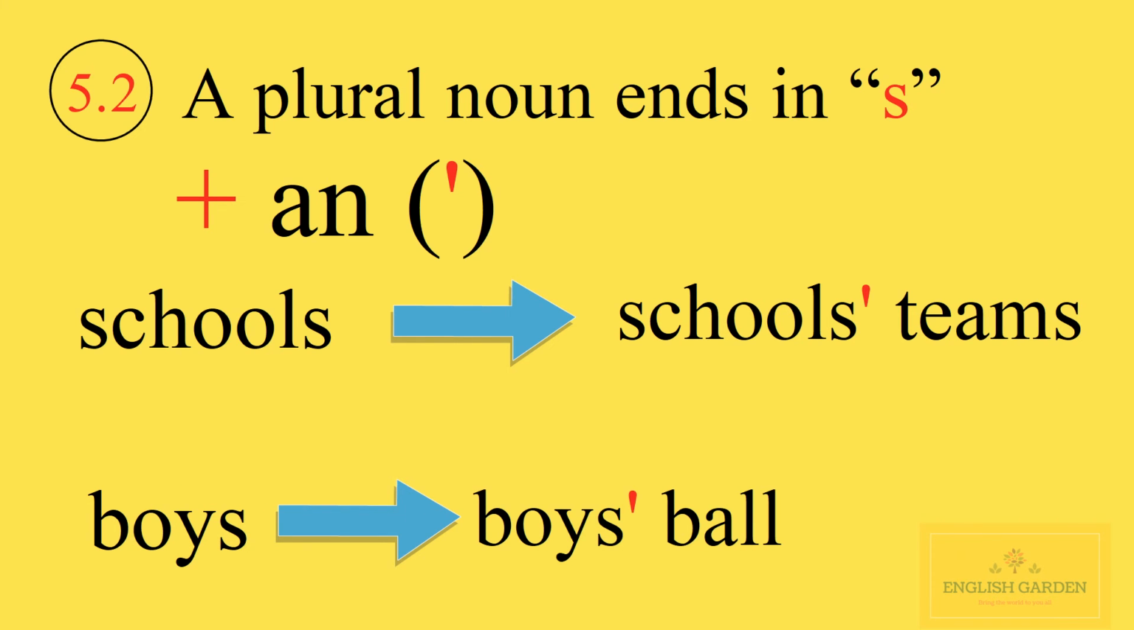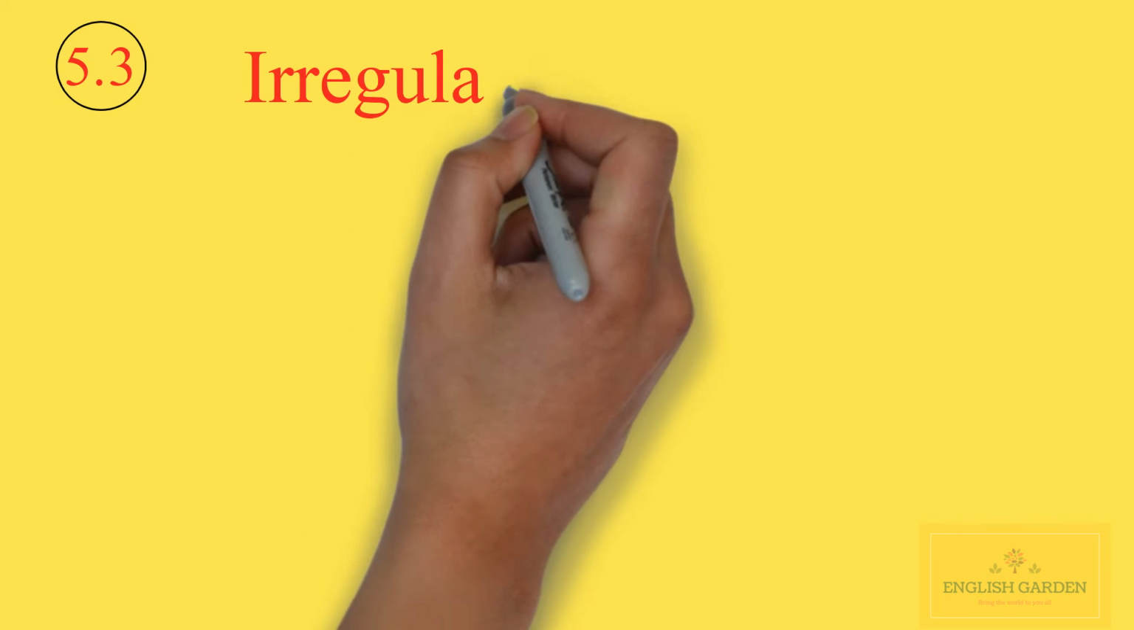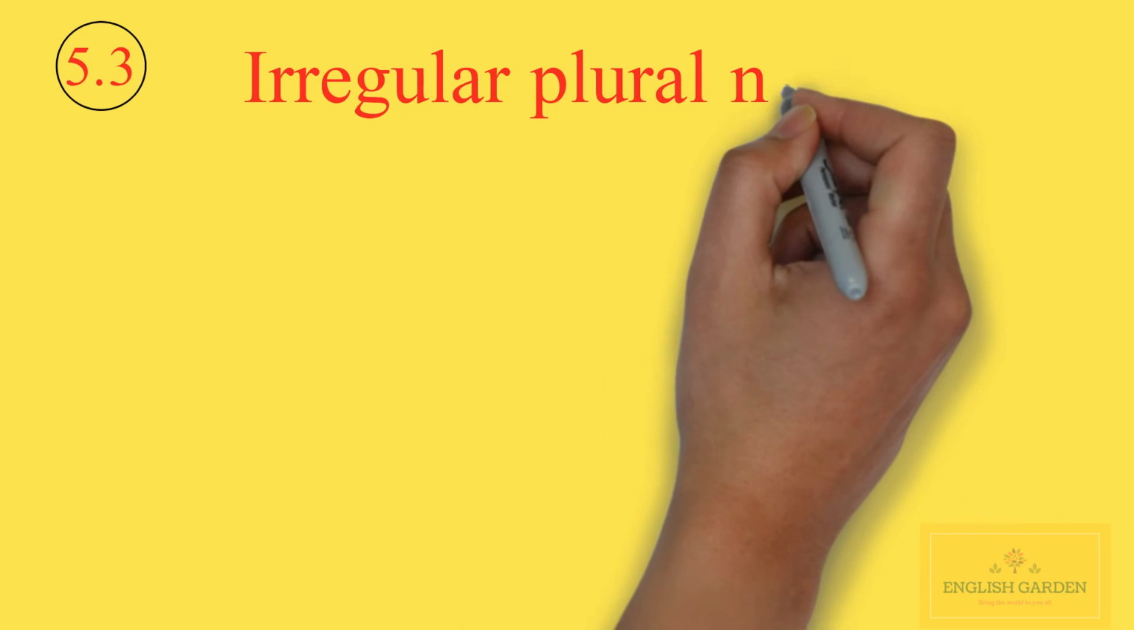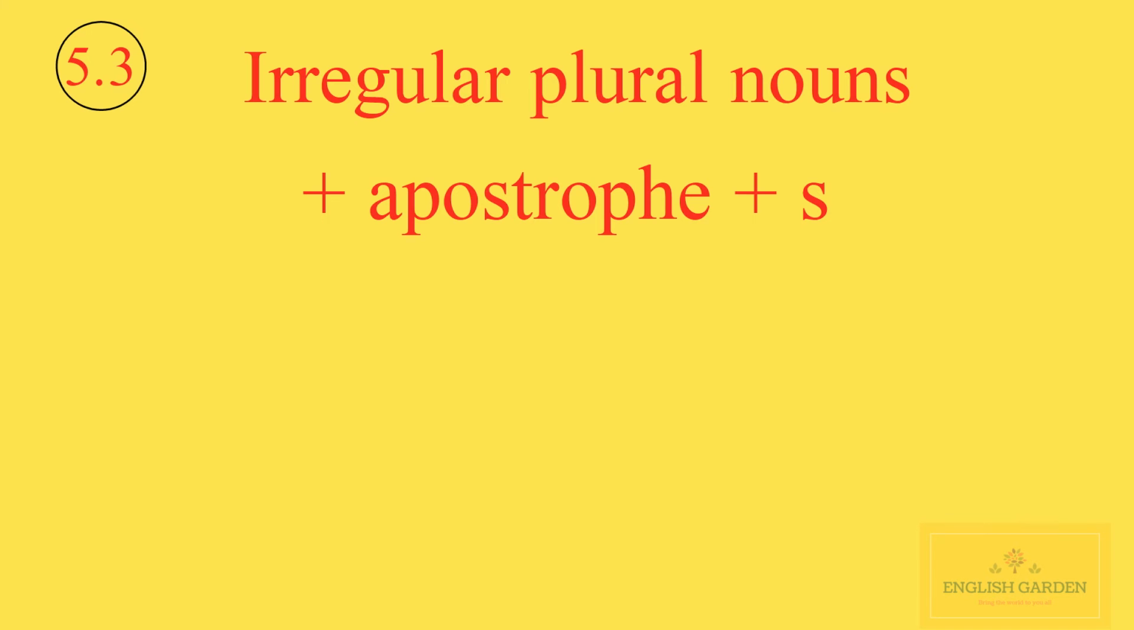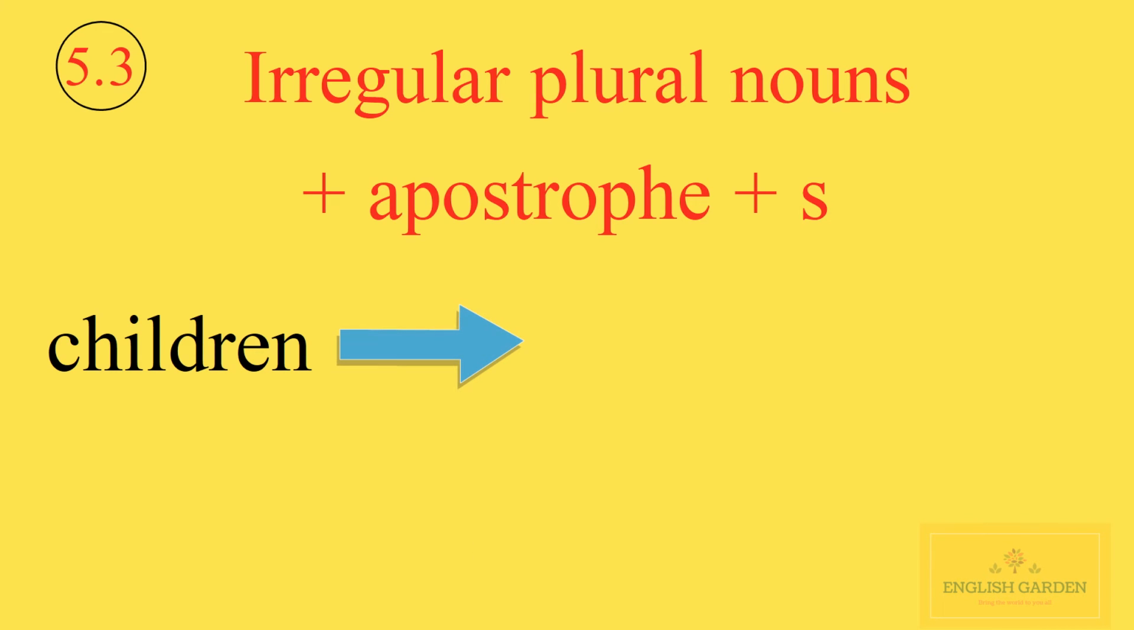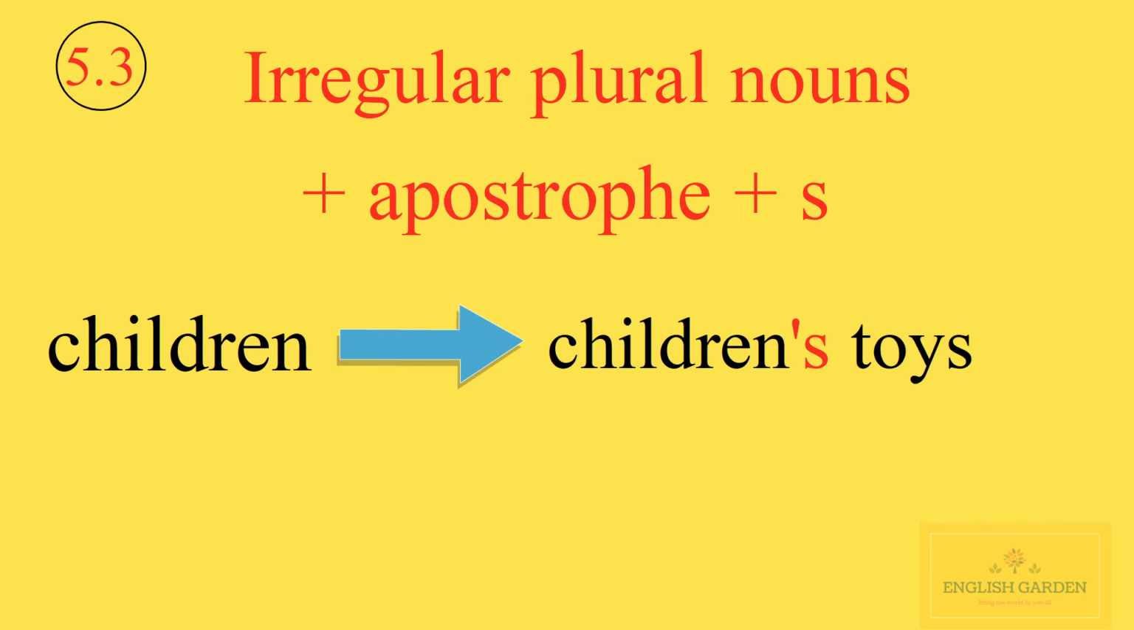The third rule. When a plural noun does not end in s, or in other words, they are irregular plural nouns, we add an apostrophe and s to make it a possessive noun. For examples, the children, the children's toys, the mice, the mice's tails.